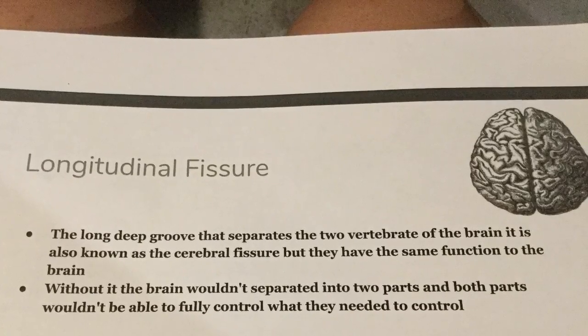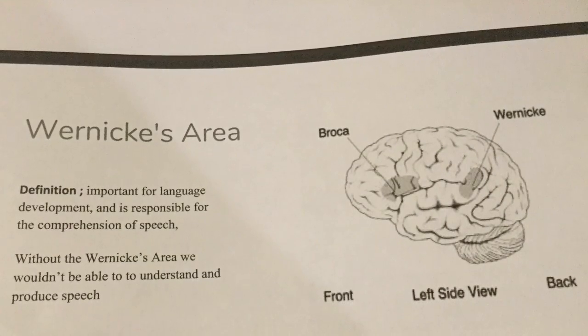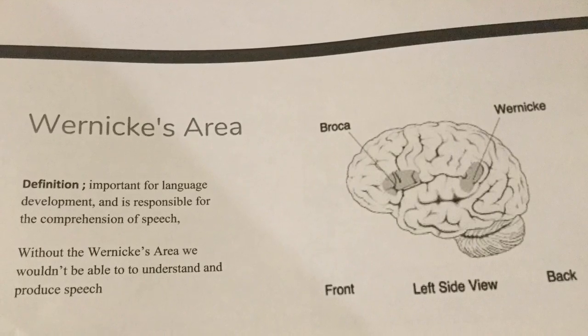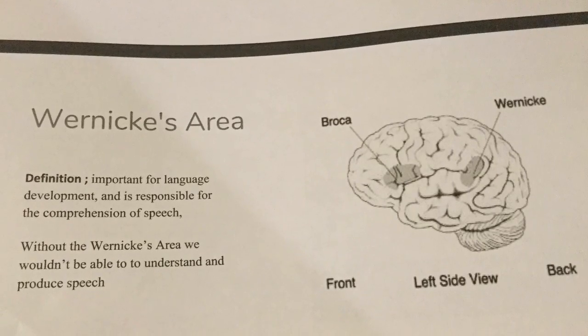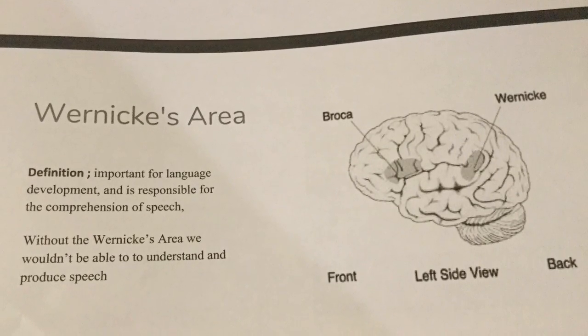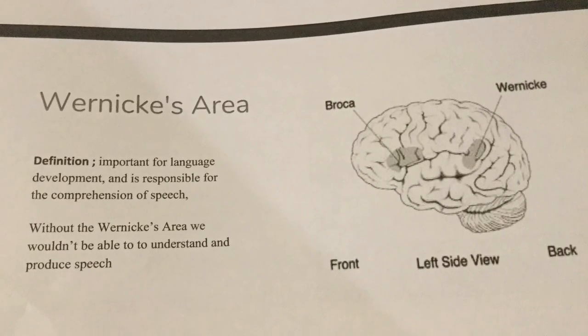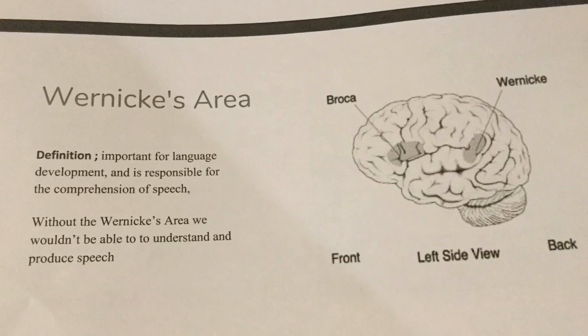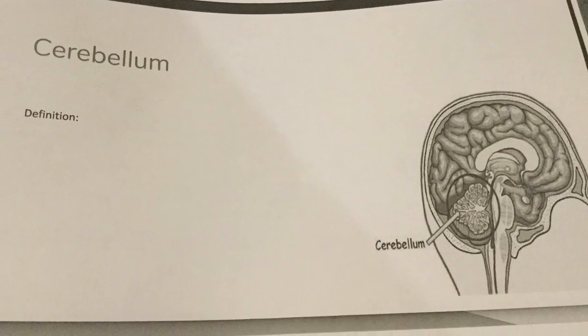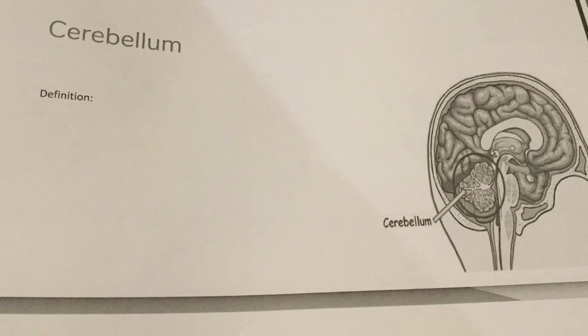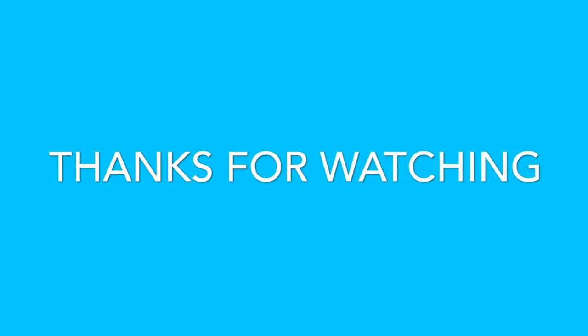You may have heard of Wernicke's aphasia, and that makes it so that the comprehension of speech is unattainable. So they can't understand it because there's something wrong with their Wernicke's area. The cerebellum is for control of balance, posture, and coordination, and the corpus callosum connects right brain and left brain.